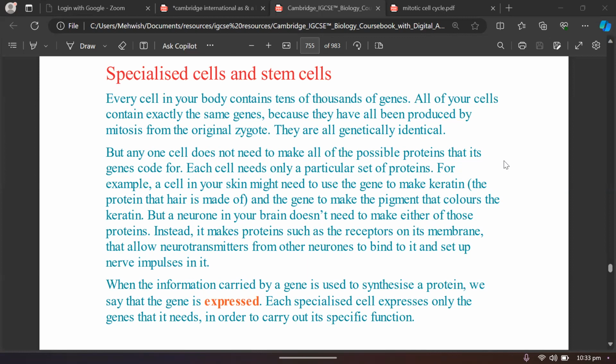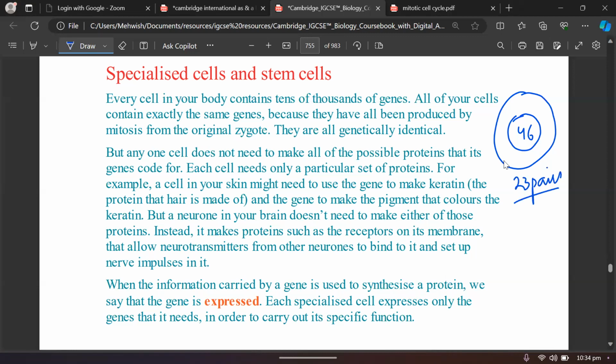Let's say we have a skin cell, an epithelial cell, and that epithelial cell has got a nucleus inside it, and that nucleus has got 46 chromosomes in total. As we have talked about the number of chromosomes in the previous lessons as well, every cell of our body has got 46 chromosomes, and those chromosomes are present in the form of pairs. There are 23 pairs of chromosomes in a diploid cell.